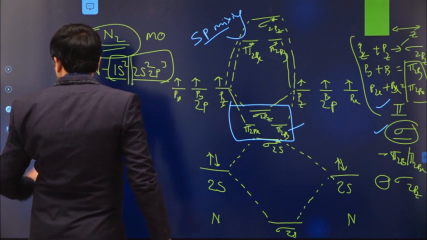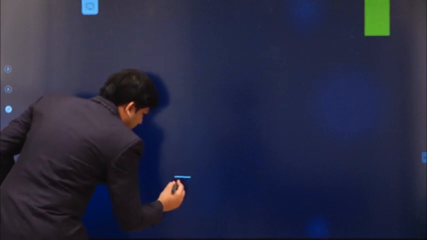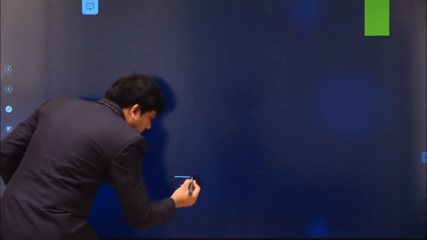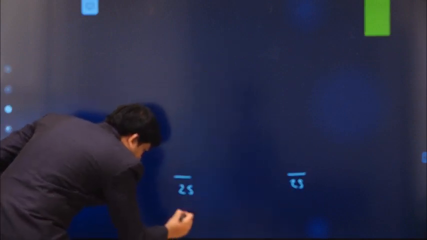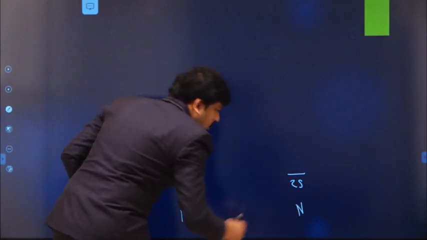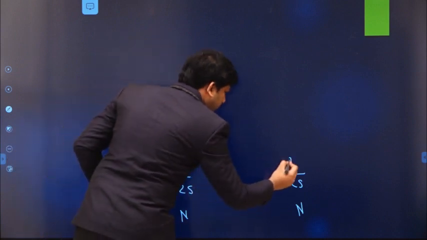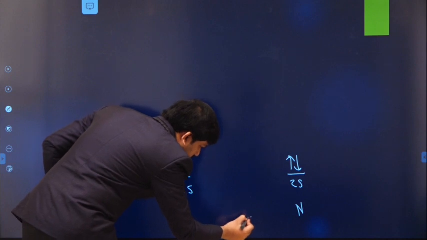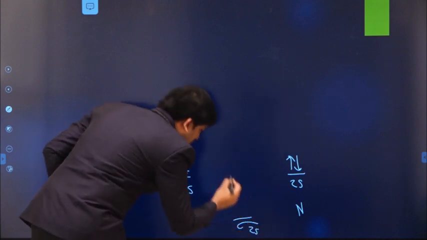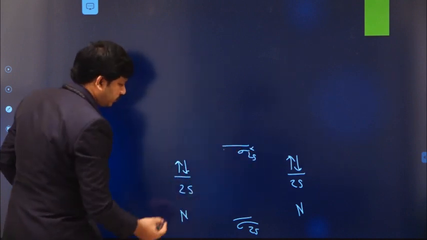Again I am trying to represent one more time the same thing for better understanding. First we are writing 2s, and this is 2s of the nitrogen atoms. Each atomic orbital has 2 electrons like this. This particular linear combination produces sigma 2s and sigma star 2s like this.